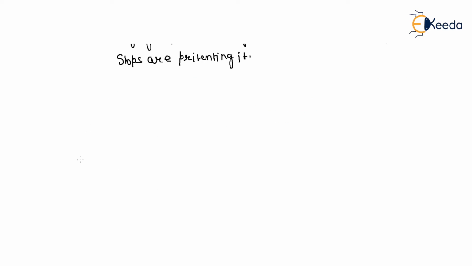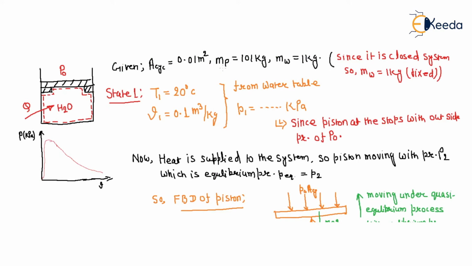So if you draw a PV diagram like that, this is your pressure, initial pressure. Let's suppose this is your P1, state 1, right? This is your state 1, and this is your P equilibrium, at which the piston will start to move. So initially it is approximately at this point, point number 1.